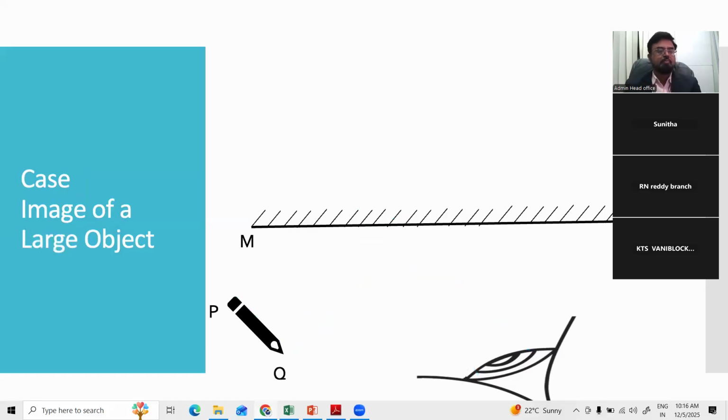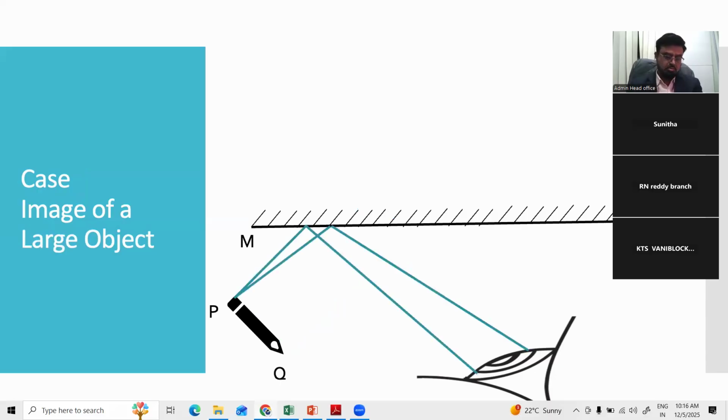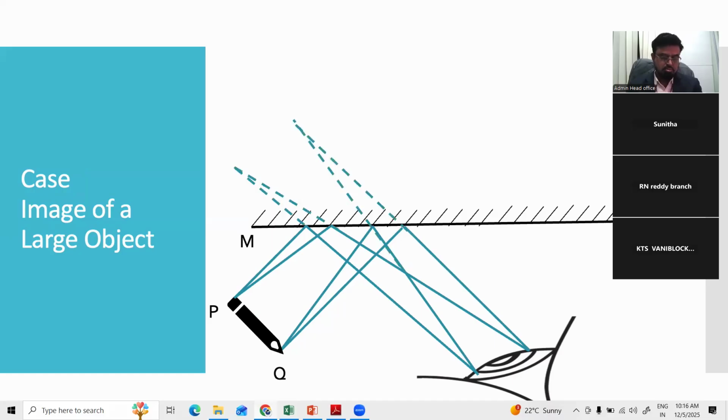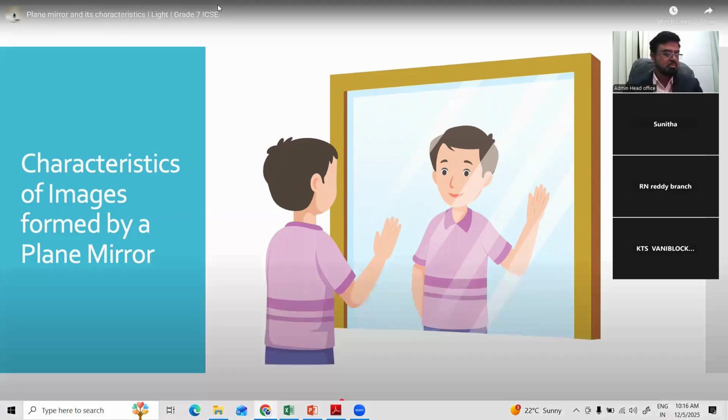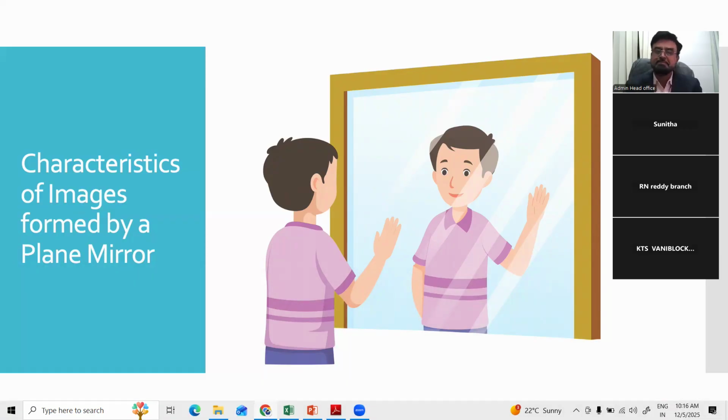When we place a large object in front of a plane mirror, each point on the object sends rays that reflect according to the law of reflection. The reflected rays appear to come from behind the mirror, forming a complete image of the object. Images formed by a plane mirror are always virtual, upright, laterally inverted, and of the same size as the object. The image appears behind the mirror at the same distance as the object in front of it.